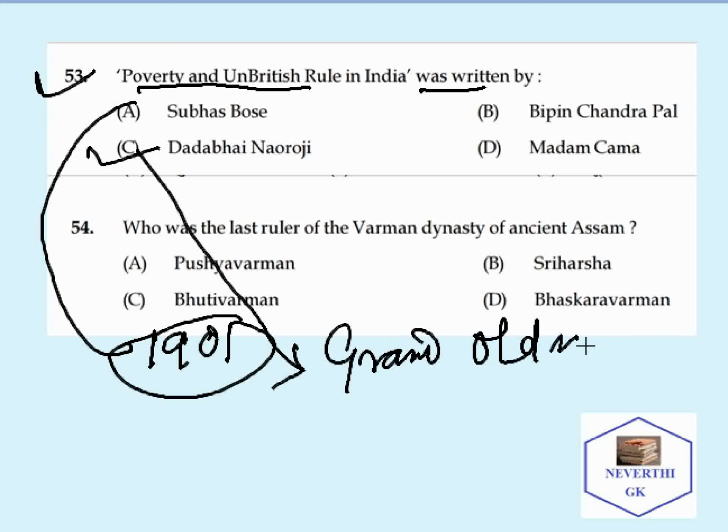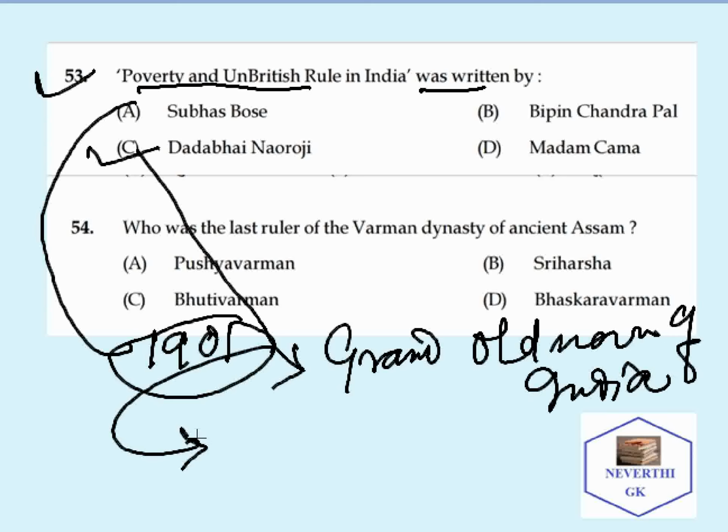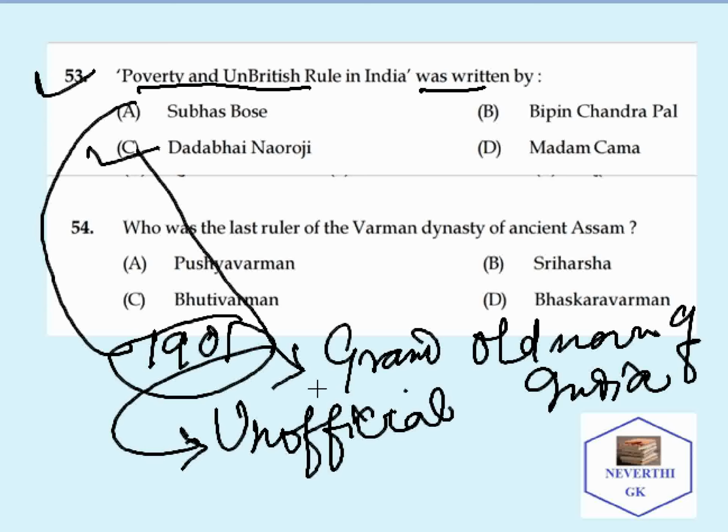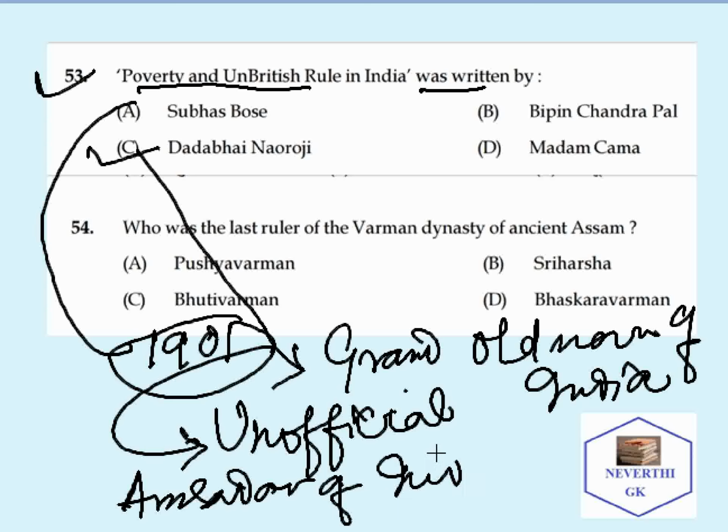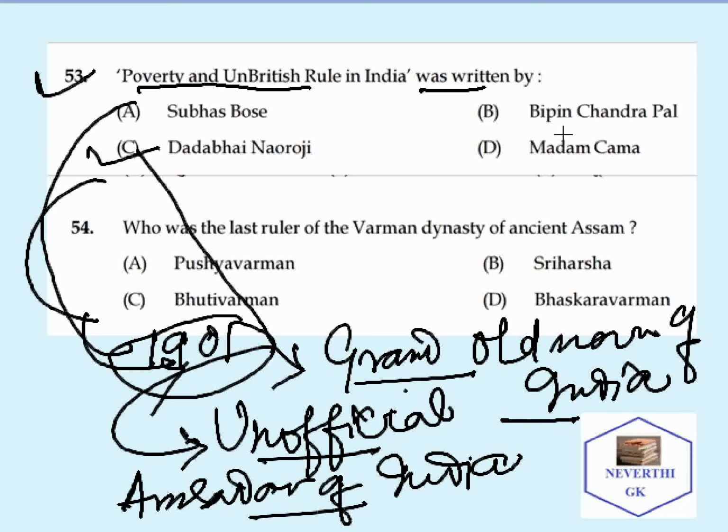Grand Old Man of India. Then the correct answer is Dadabhai Naroji. He is known by another name, that is unofficial ambassador of India. Dadabhai Naroji was known by several other names, that is Grand Old Man of India, and also the unofficial ambassador of India.